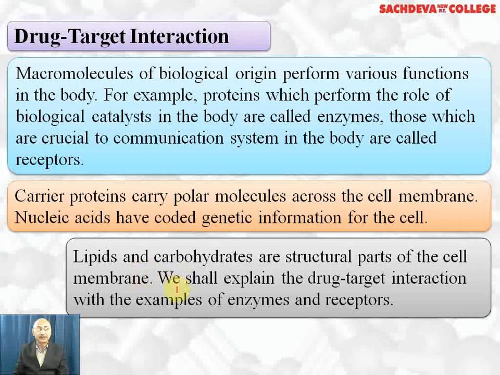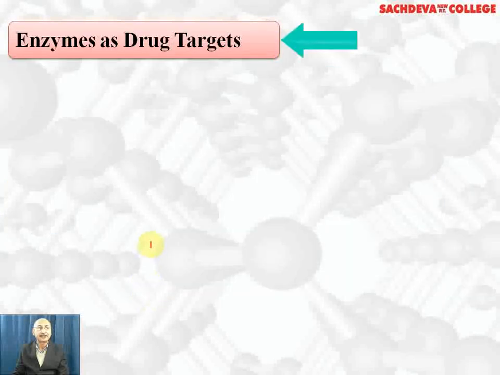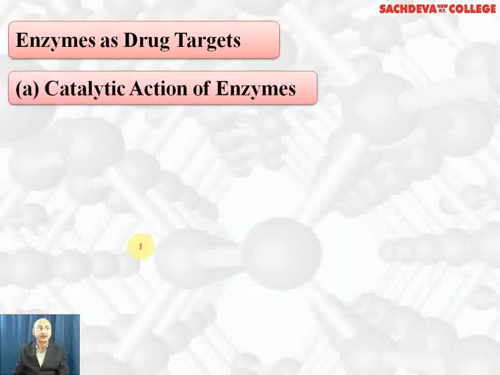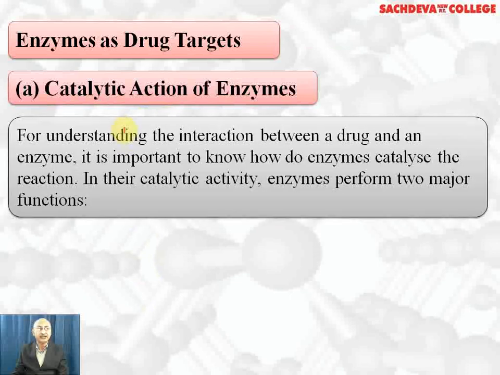Now we are going to explain the drug target interaction with the example of enzymes and receptors. Enzyme as a drug target is our next topic. We know that enzymes are biological catalysts which catalyze a specific biochemical reaction, and they are highly specific in their action.